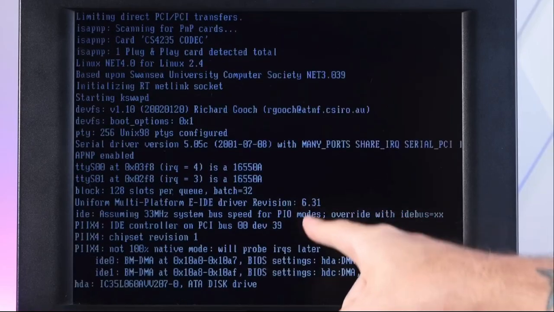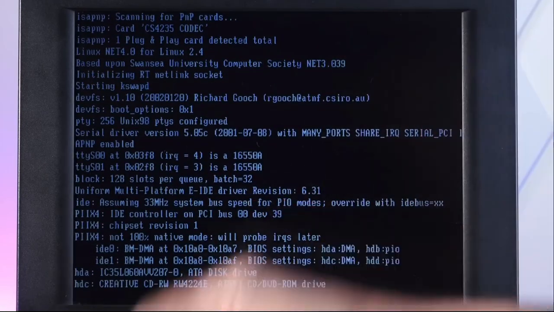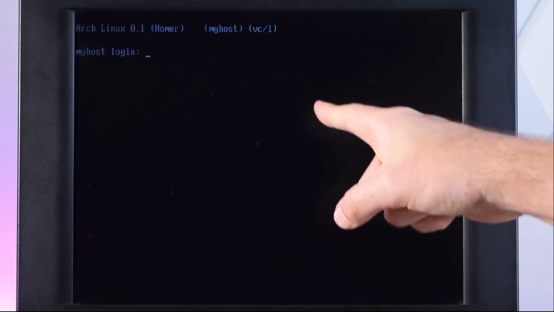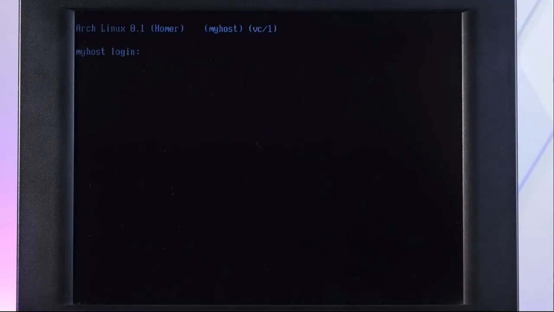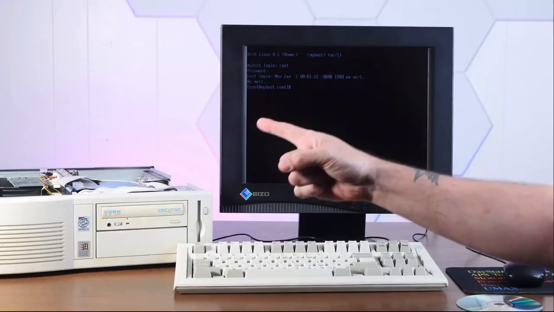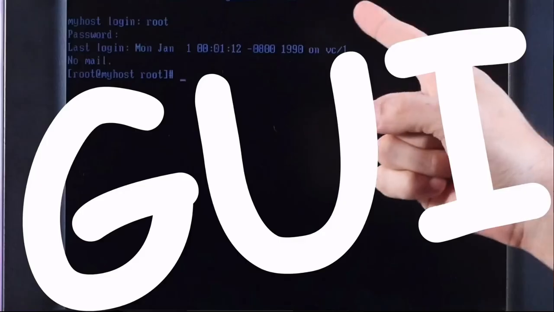Oh yeah, it worked! Look! We're booting off the hard drive. Yes! Oh my goodness, look at that. We are booted into Arch Linux 0.1. Oh, no mail. Alright, cut the jazz. It's time to get gooey.